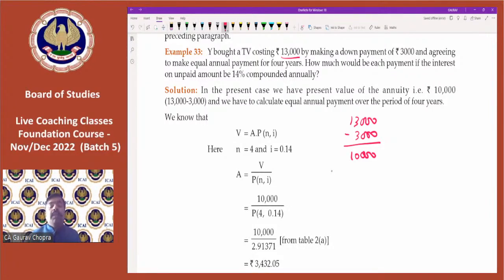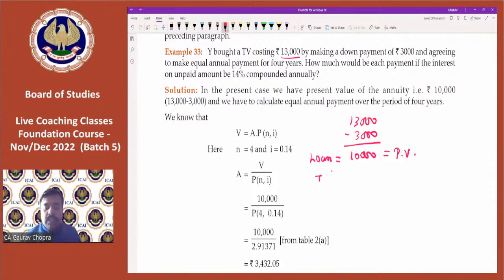So what is the remaining amount? 10,000. So we have basically taken a loan of 10,000, and this 10,000 will be the present value. So 13,000 is not the present value this time. Why so? Because 3,000 we had already paid. So this 3,000 is not the loan. Whatever is the loan amount, that is the present value.